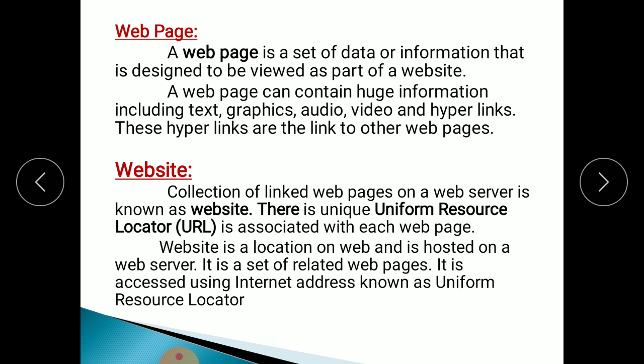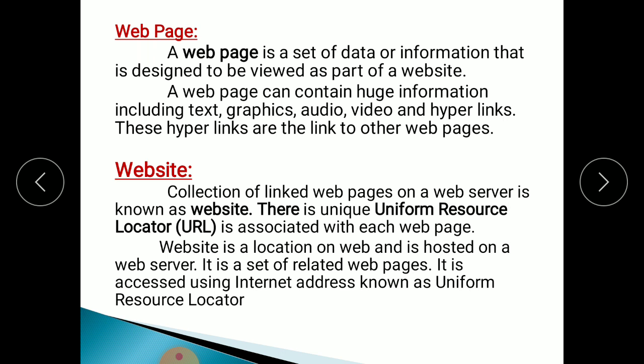There is a uniform resource locator. A URL is associated with each web page. On each different page there is a URL. With the help of this URL we can find different types of information.